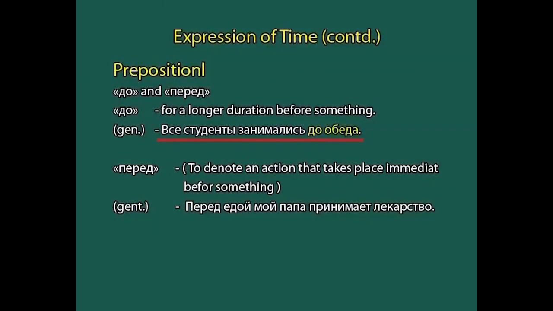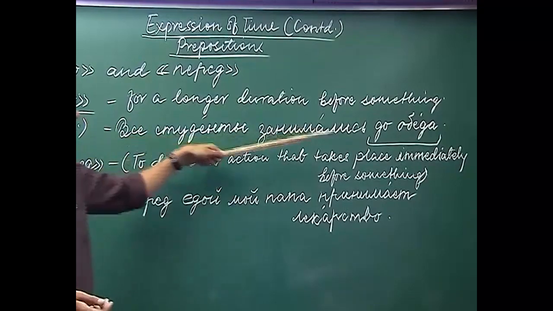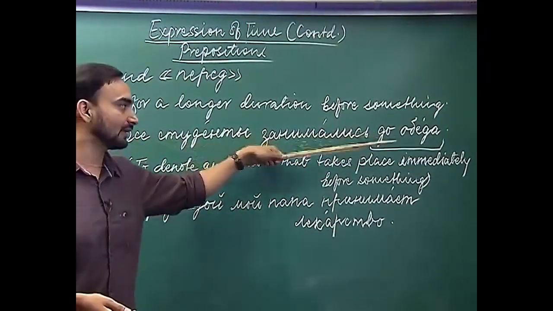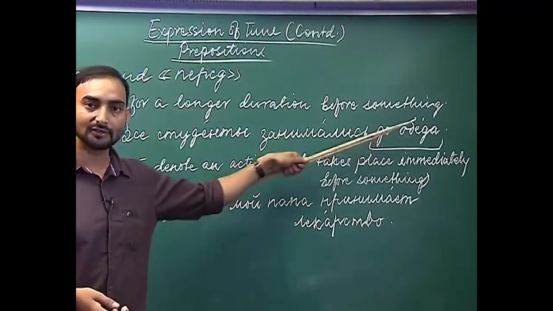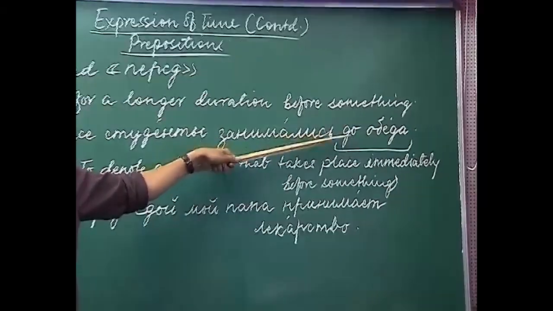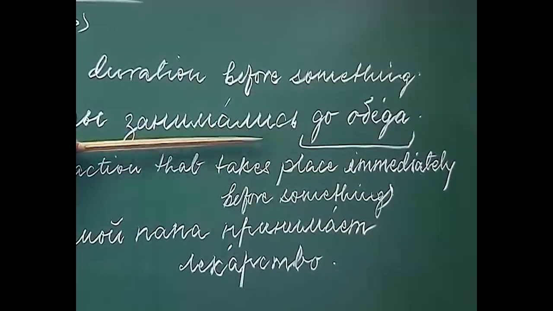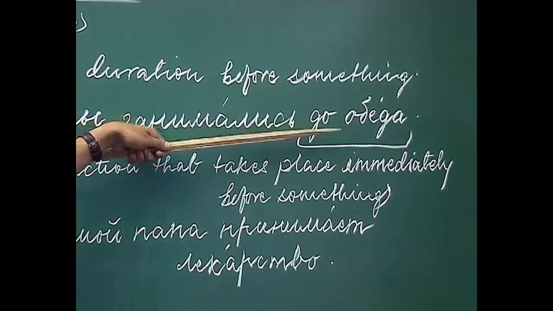For example, все студенты занимались до обеда. The first example is used with the preposition до. Все студенты занимались до обеда. All the students studied before lunch. So, here if we are using the preposition до, it means that this act of studying took place for a longer duration. So, they studied for a longer duration and then they had their lunch.